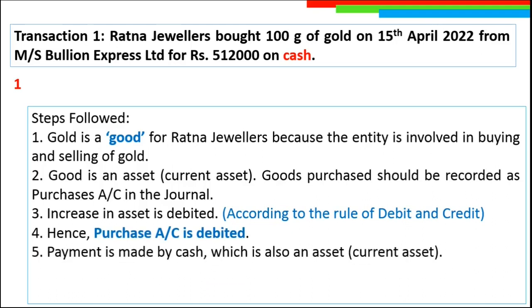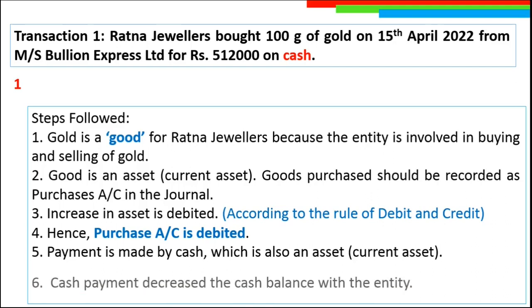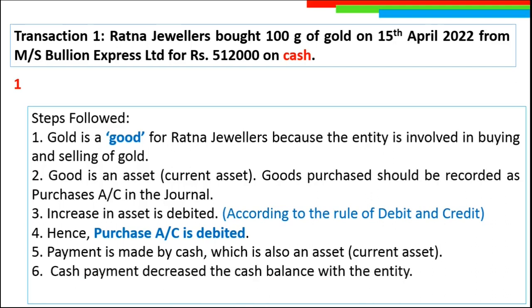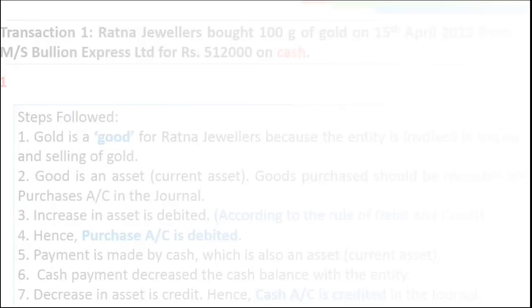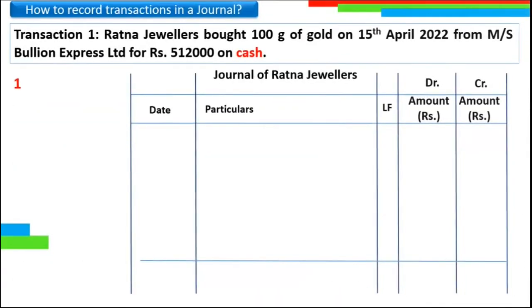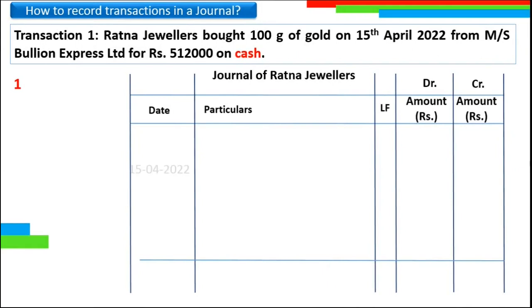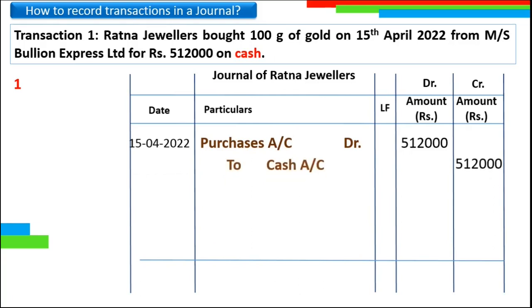Now we are considering the other part of the transaction. So, payment is made by cash, which is also an asset. Cash payment decreases the cash balance with the entity, and therefore decrease in asset is credited. Hence, cash account is credited in the journal. So, we will debit purchases account with rupees 5,12,000 and we will credit cash account with the same amount.